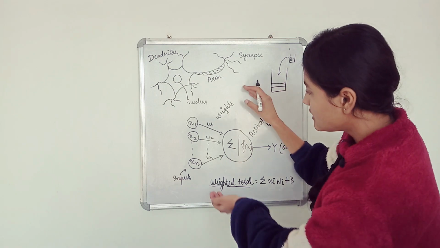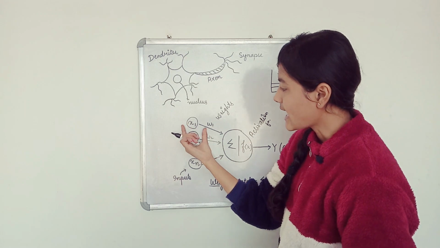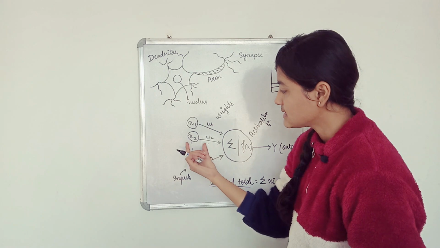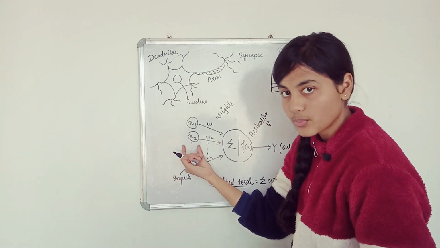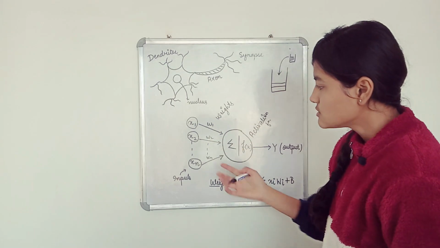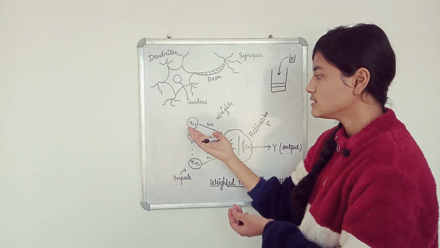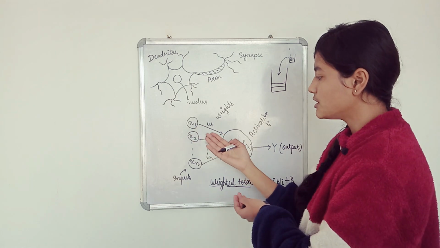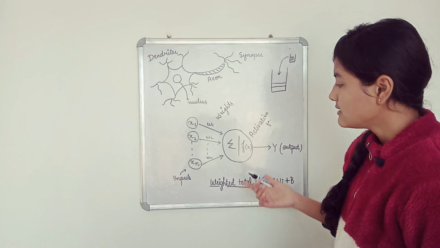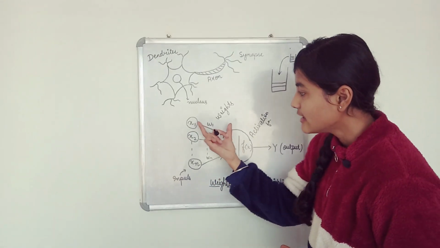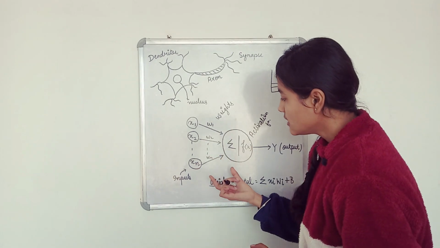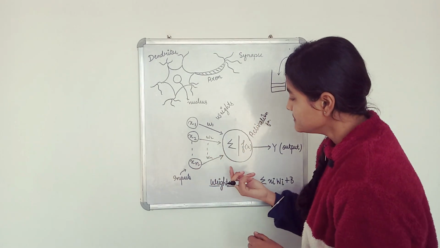Okay, so similarly here, this x1 has a weight attached to it, that is w1. This x2 input has a weight attached to it, that is w2. Okay, so they are going to tell us how this input is going to contribute to this output after processing. Always remember this, that they are weighted inputs. They are not normal inputs, they are weighted inputs. They have weights attached to them.